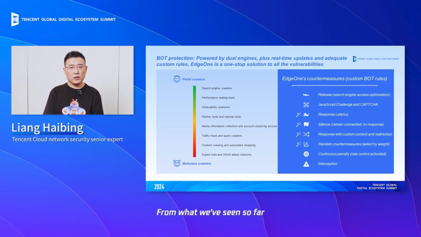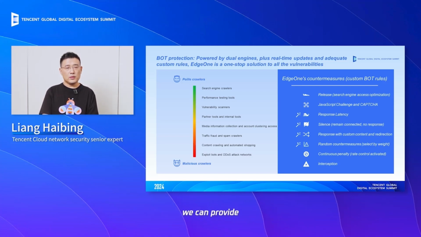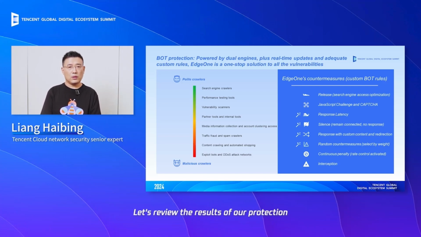From what we've seen so far, our comprehensive protection process, after going through layers of defense such as DDoS, CC, WAF, and bot, have successfully intercepted various complex attacks we mentioned earlier. Moving forward, we can provide a full spectrum of security assurances for our business operations. Let's review the results of our protection.